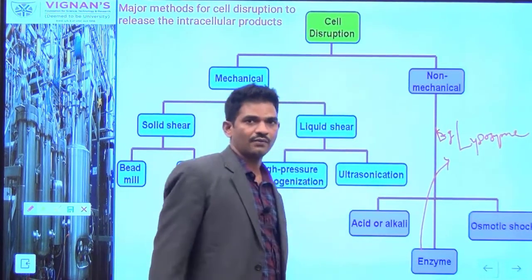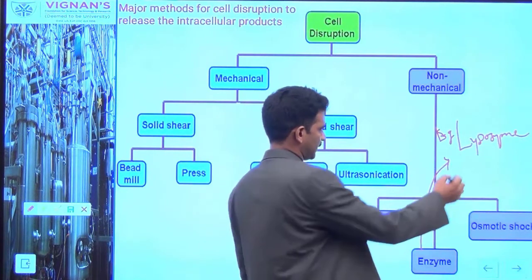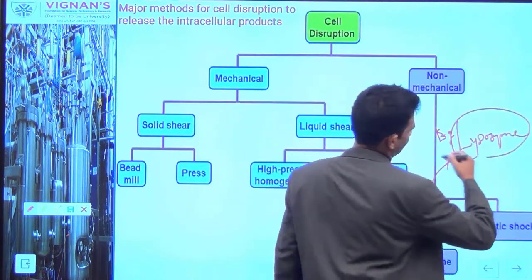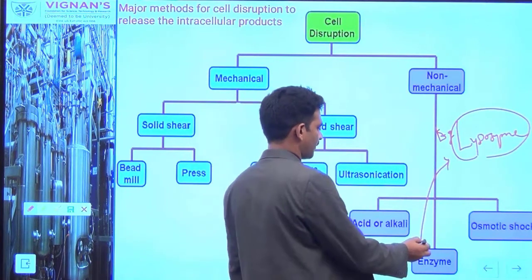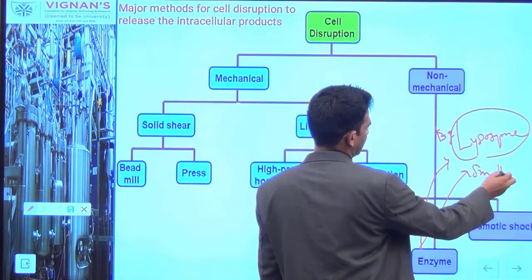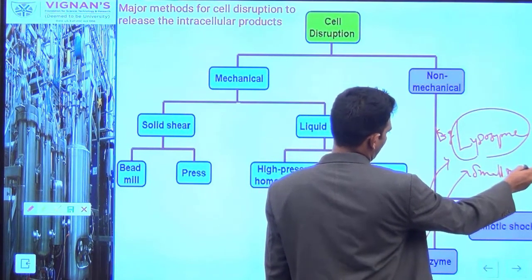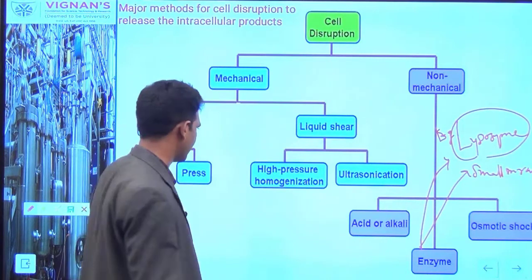So it is a well-preferred, well-known enzyme for rupturing of the cells. The only drawback associated with this method is the cost of the process. This lysis process is usually preferred when your cell mass quantity is small. If you have a low range of cell mass, you can use the enzymatic method.